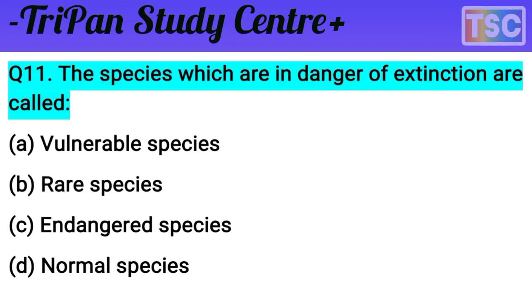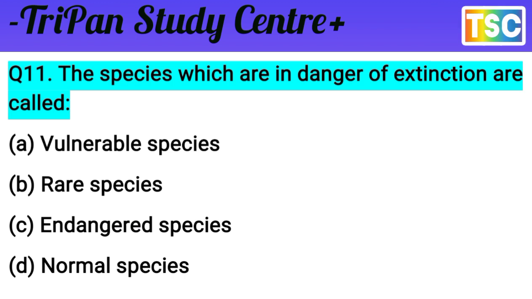The next question on screen: the species which are in danger of extinction are called. You know the question is clear. The options: A, vulnerable species; B, rare species; C, endangered species; D, normal species. But first of all, test your knowledge. I'll give you a few seconds.